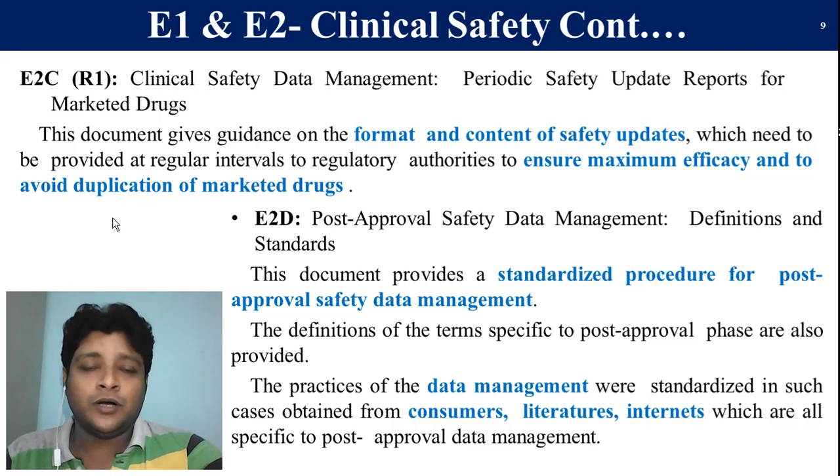During the clinical trial, you have to take safety updates, and after marketing there is also a clinical phase, called phase 4. During that also you have to collect the data for safety updates, on what problems are arising or may arise. So it mainly deals with ensuring the maximum efficacy and safety of the product and avoiding duplication of the drug. That is about E2C.